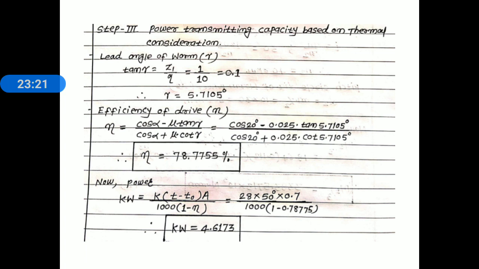Simplify this and we get the value of power transmission capacity based on a thermal consideration, 4.6173. This is the complete problem. Remember, this problem was asked for 7 marks, November December 2019.